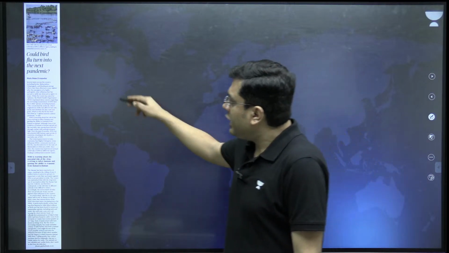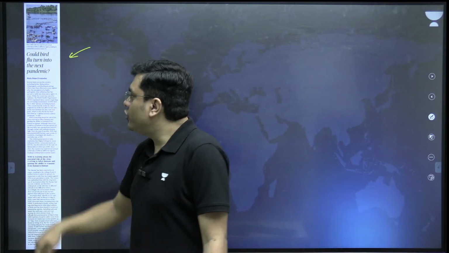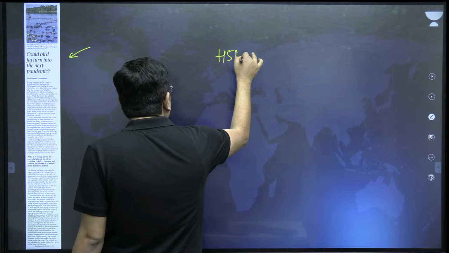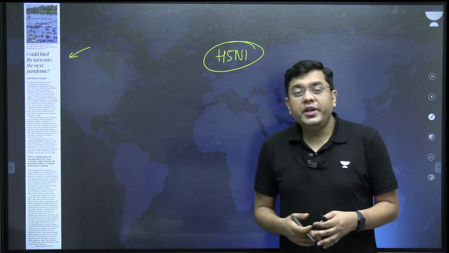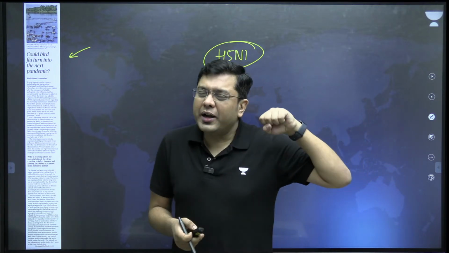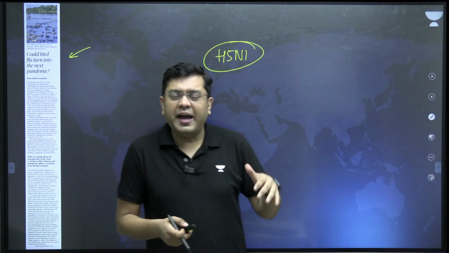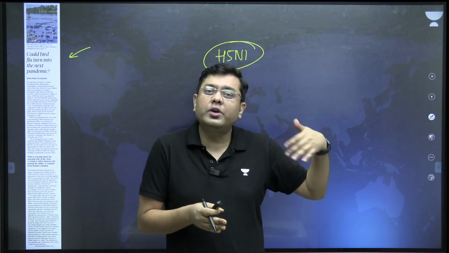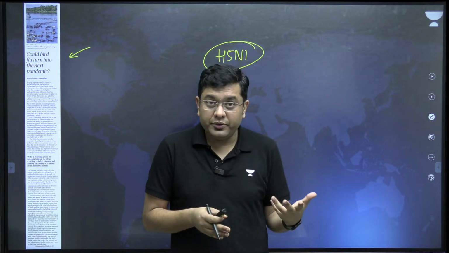Okay? Now, the last article. Could bird flu turn into the next pandemic? Bird flu or avian flu, which is also H5N1. Now, for the past few years, it has been spreading quite significantly, but what has alarmed the researchers is the fact that now you have this flu even spreading to cows and milch animals.